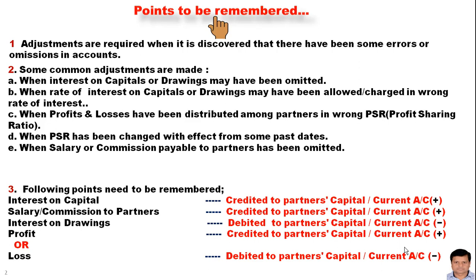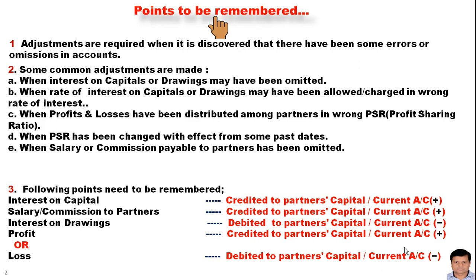Again, if the interest on drawing has not been charged, we will deduct the amount of the interest on drawings from the partner's capital account or the current account. In the same way, the treatment of the profit and loss will be done in the partner's capital account. So before we proceed further, if you are able to understand the concept of the plus or the minus, then this topic is going to be the easiest. So let me clear again.